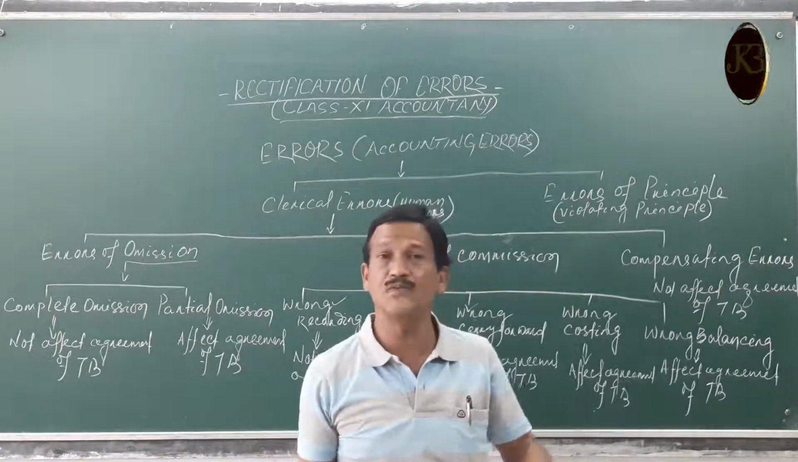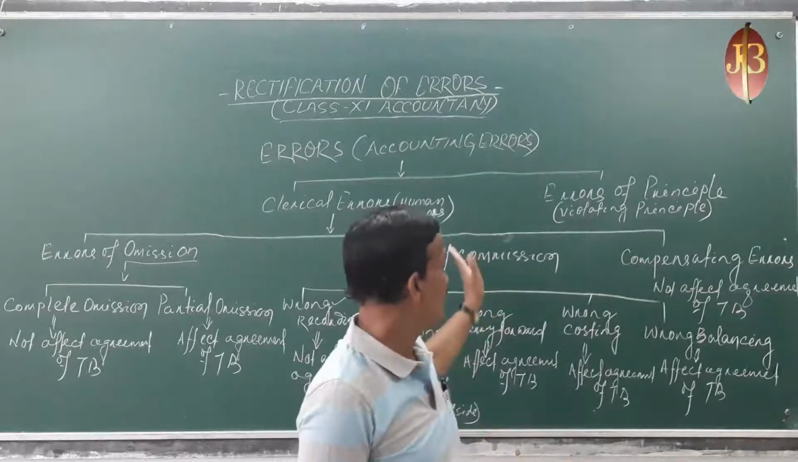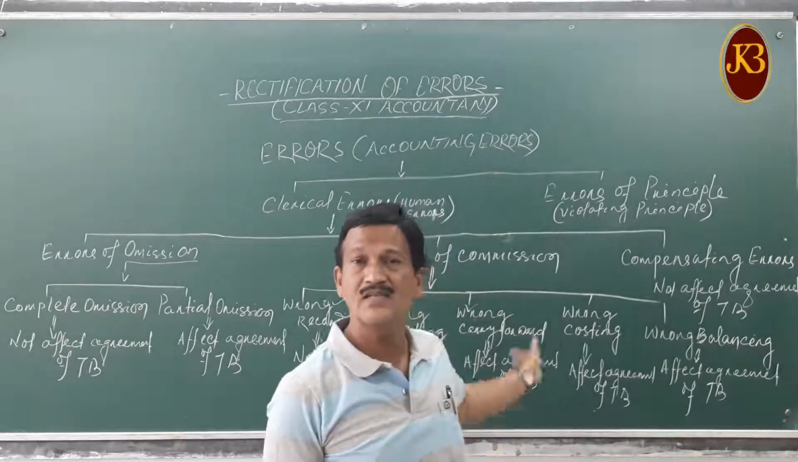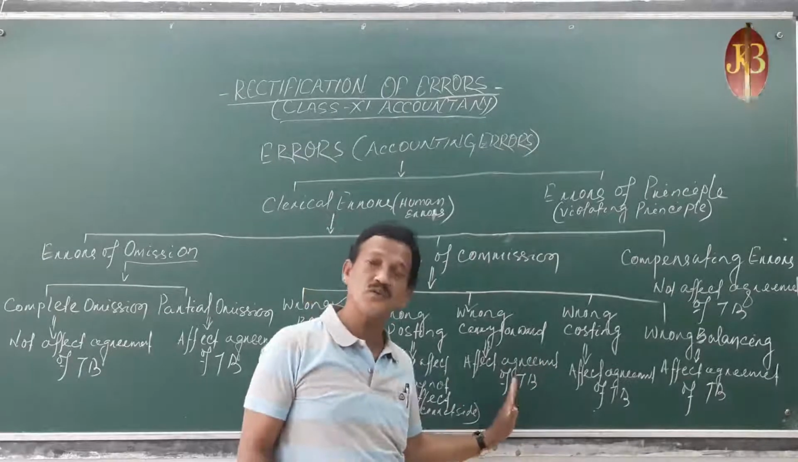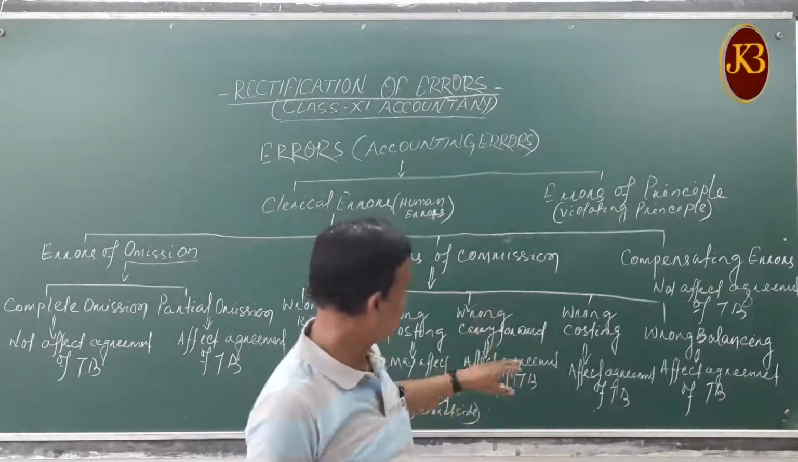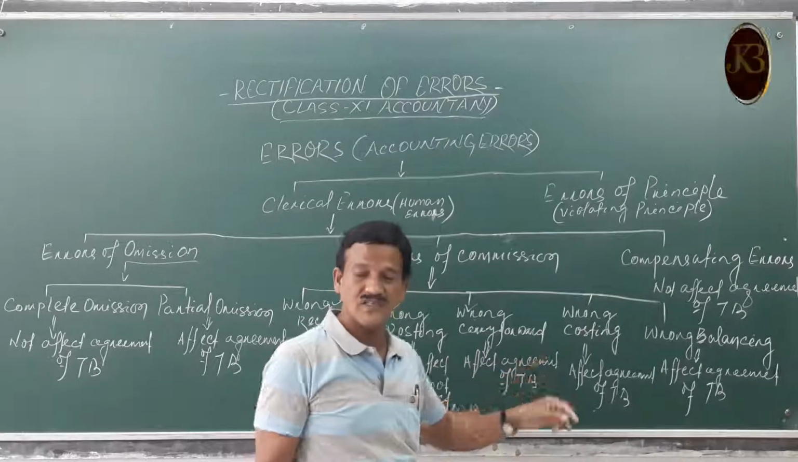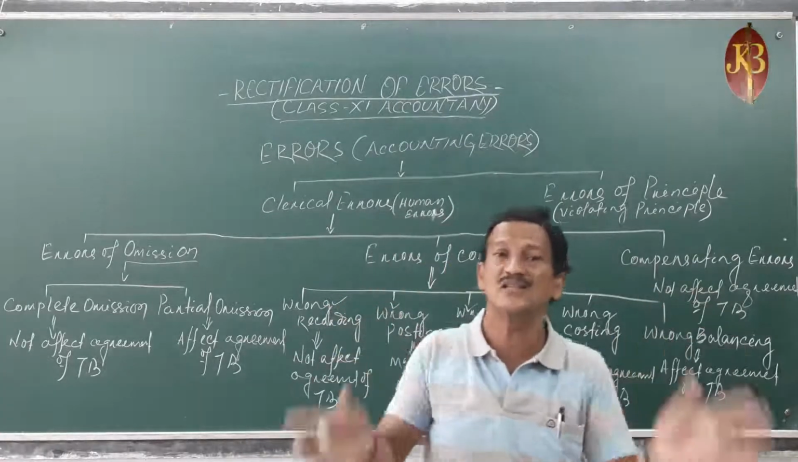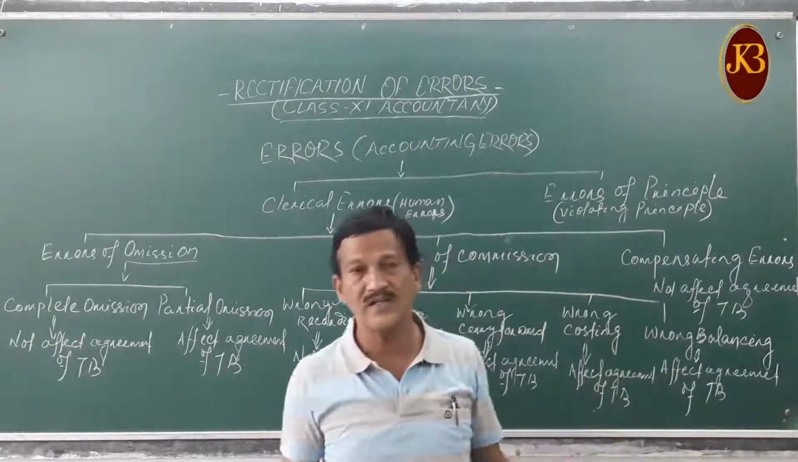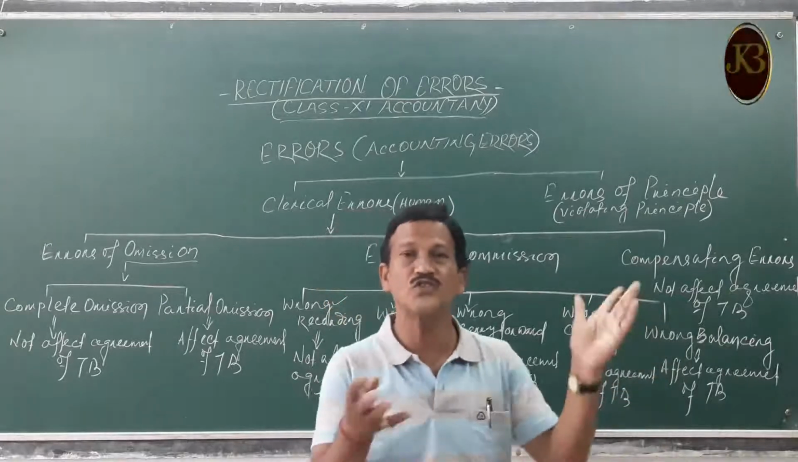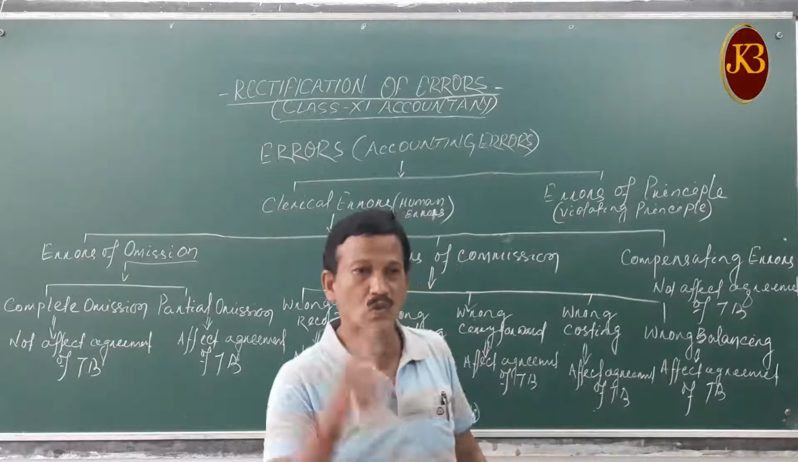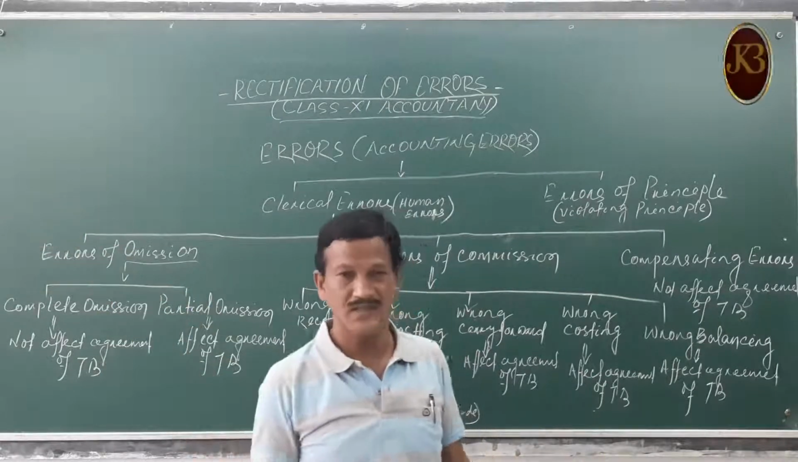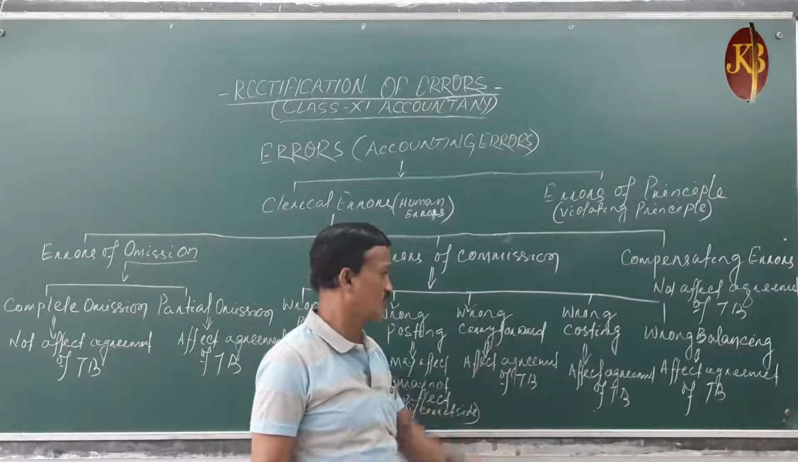That is a huge amount that will have a big effect on your calculation of profit and loss. So your financial position is also affected. So that is the wrong carry forward. That means total of the purchase book, total of the sales book, or the total of the sales return book, purchase return book, bills receivable book, bills payable book, wrongly carried forward. So that is the wrong carry forward.